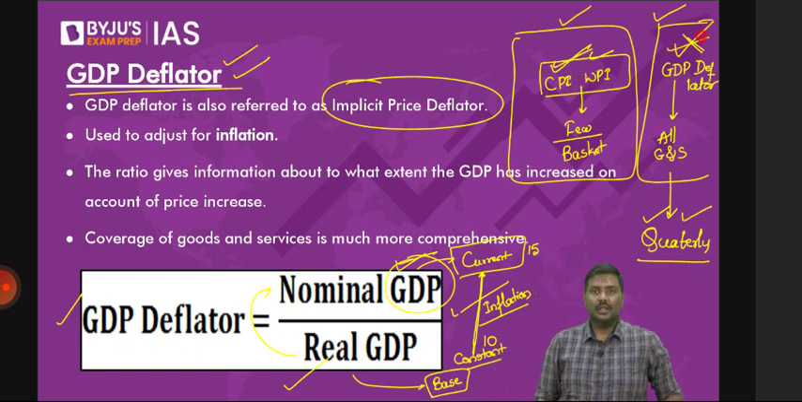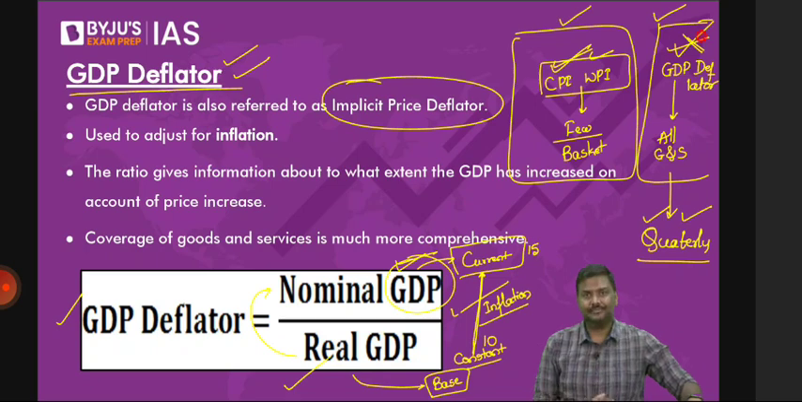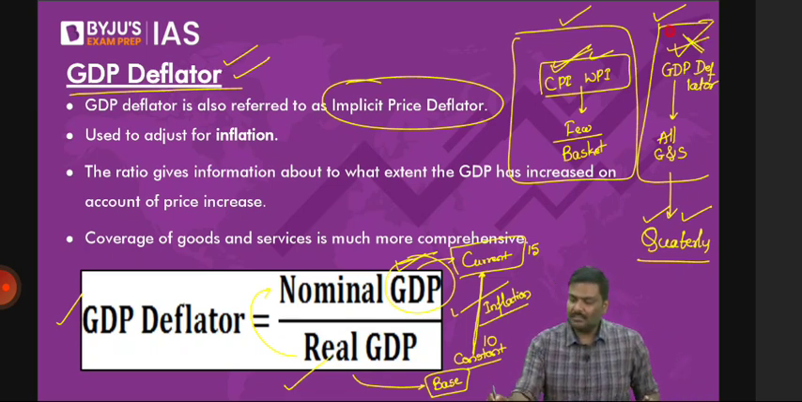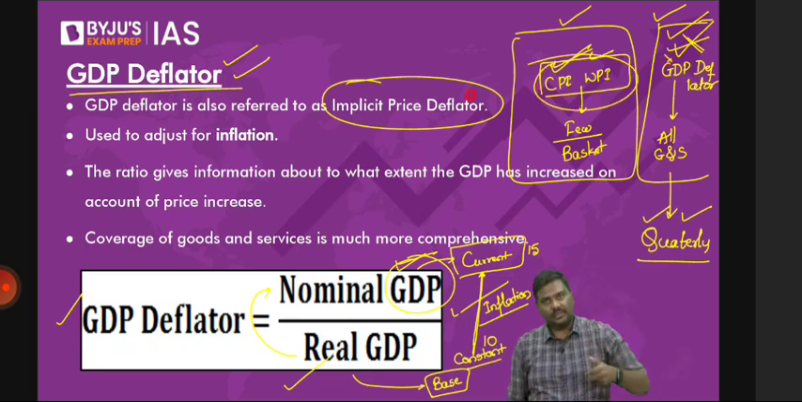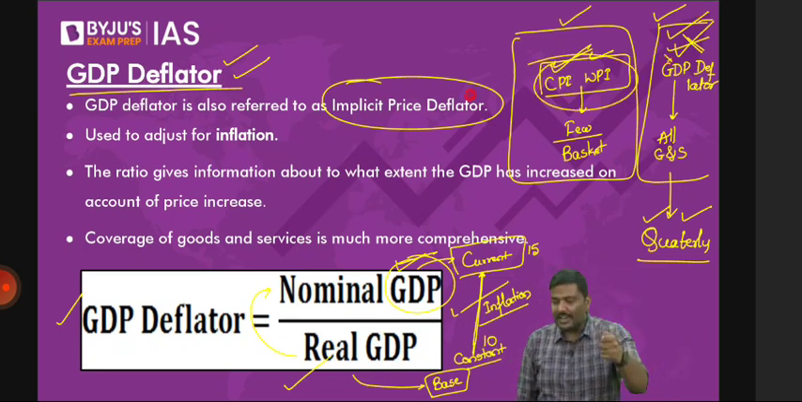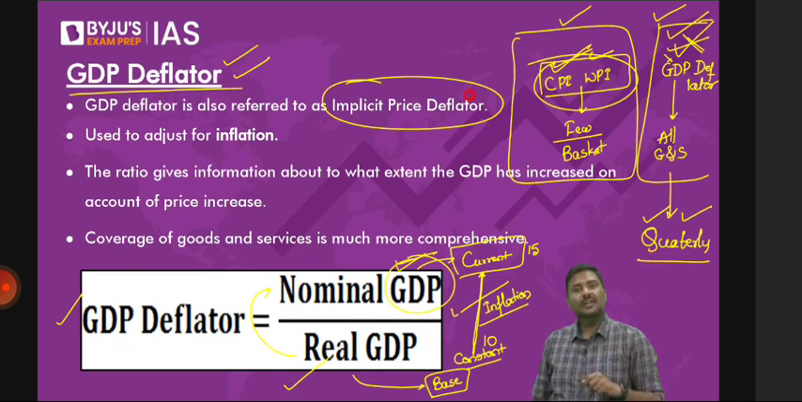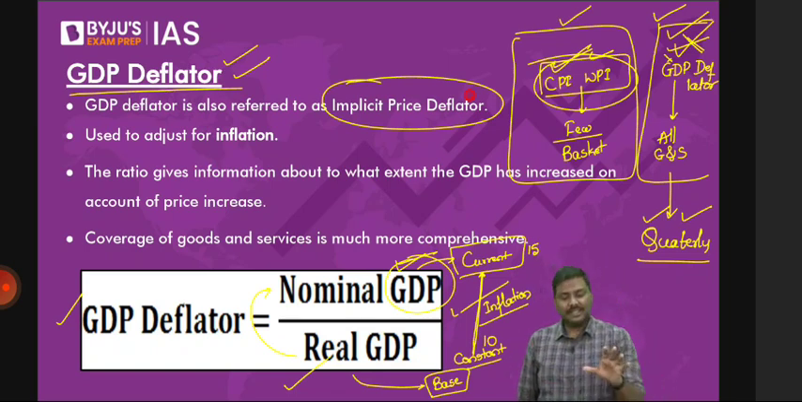Now you'll ask me, sir, which authority will calculate it? Who will calculate GDP in India? MOSPI. The same authority will also give you GDP deflator. That's the reason. Even though it is a much better indicator of inflation, we do not use it. Rather, we use CPI and WPI as measurements of inflation, and they are available on a monthly basis. CPI is available for every month. WPI is available for every month. That is the basic idea of GDP deflator.